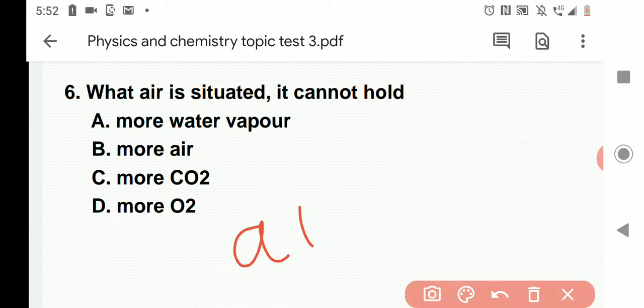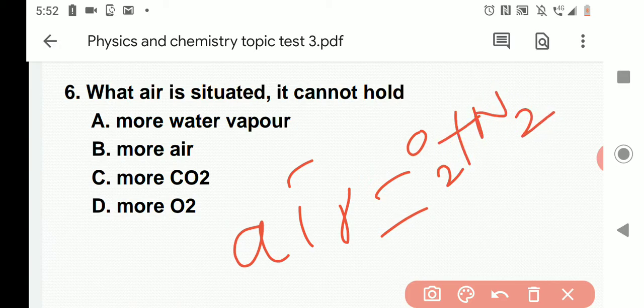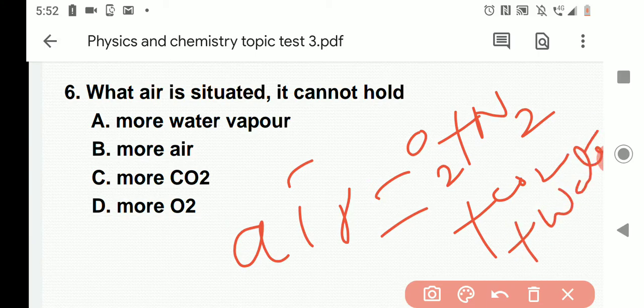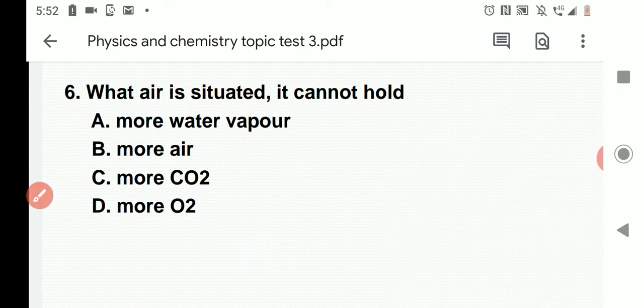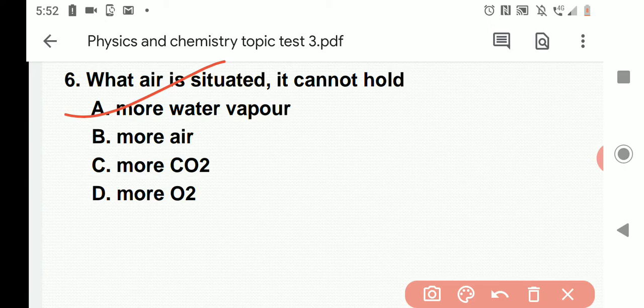Air is nothing but oxygen, nitrogen, carbon dioxide, water vapor. This is the definition of air. When air is saturated, it cannot hold more water vapor. Option A is the right answer.